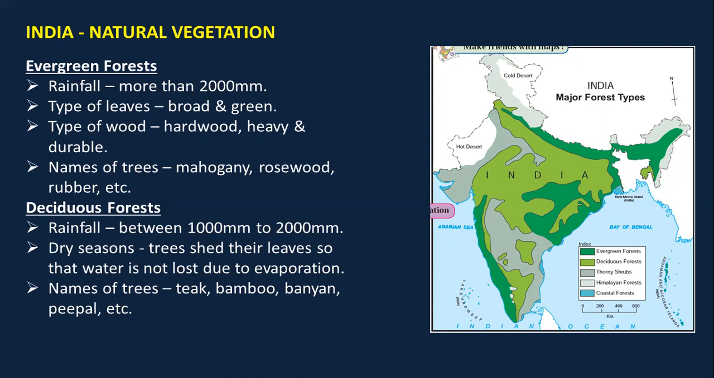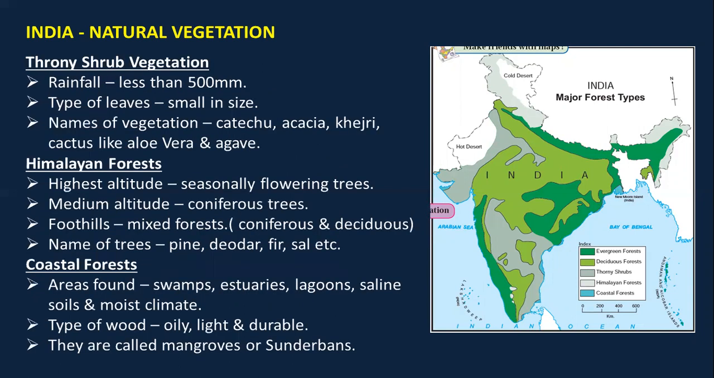Next is the deciduous type of forest. Deciduous forest is present in the major part of our country because the major part of our country receives rainfall between 1000 to 2000 mm. Also, these trees shed their leaves during the dry season. मतलब समर सीजन में इनके पत्ते वो छोड़ देते हैं, गिरा देते हैं. Why? Because evaporation takes place from leaves itself. So to save their water, they shed their leaves. The names of trees that are present here are teak, bamboo, banyan, peepal, etc.